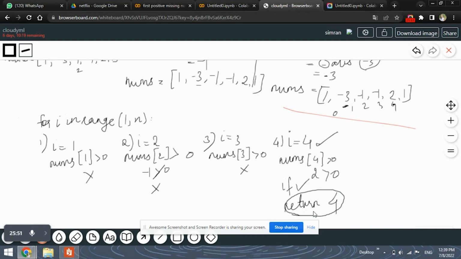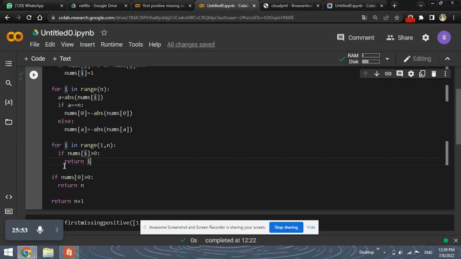After finishing this return, it won't perform the for loop for further elements, because after returning any value in a definition, the definition comes to an end. So it will also not perform any of these other operations. If the if condition was not satisfied for any of the numbers, then it would have come to this next if. But we found a condition that satisfies this, so that is why we return the value as 4.